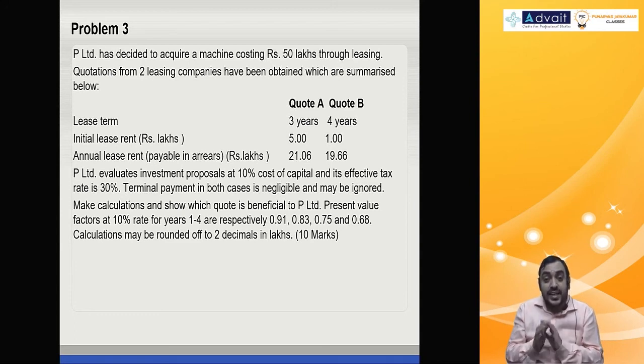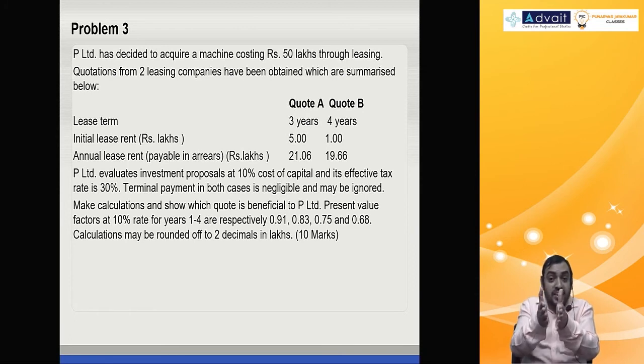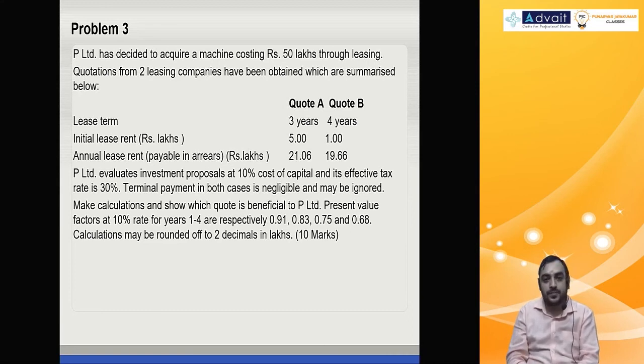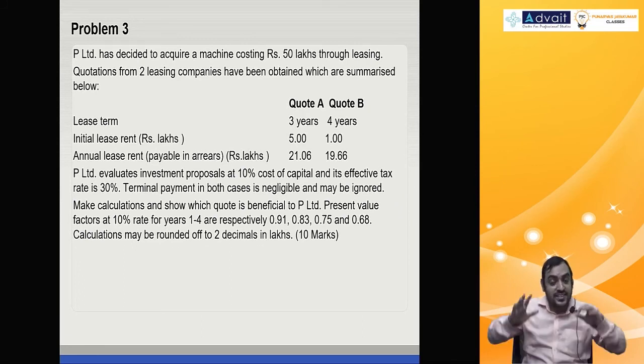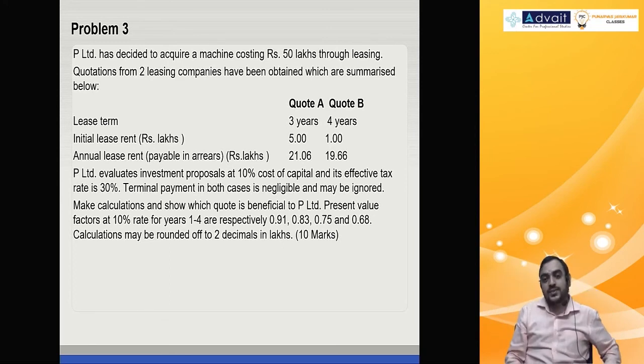Read further. Initial lease rent. What do you get in your mind? Most of you, I'm sure you would have said initial deposit. That is not right. Rent. What is the difference between deposit and rent? Deposit comes back to you. It's not an expense. Initial lease rent means payment at the beginning, like a token advance you pay in normal life. And that will not come back to you. It's not a deposit. It's a rent paid, gone expense.